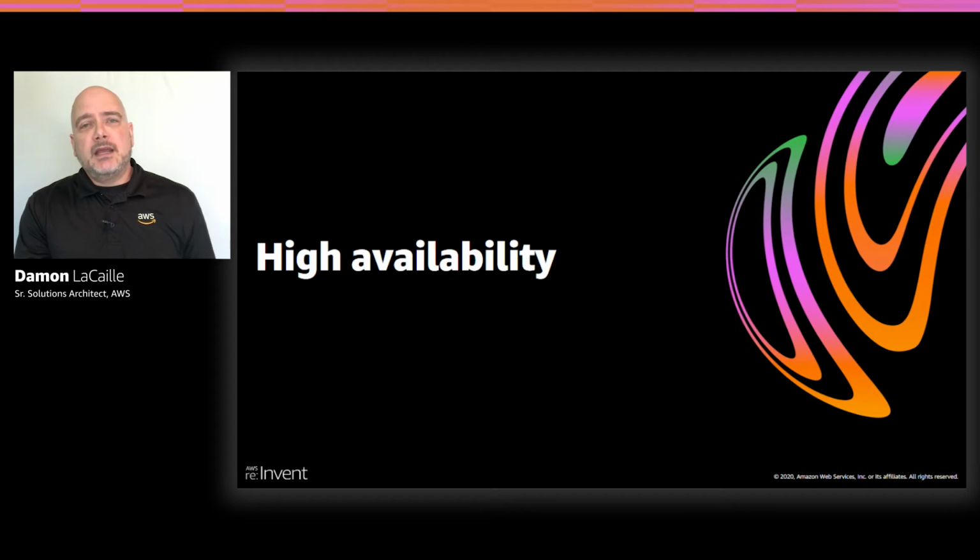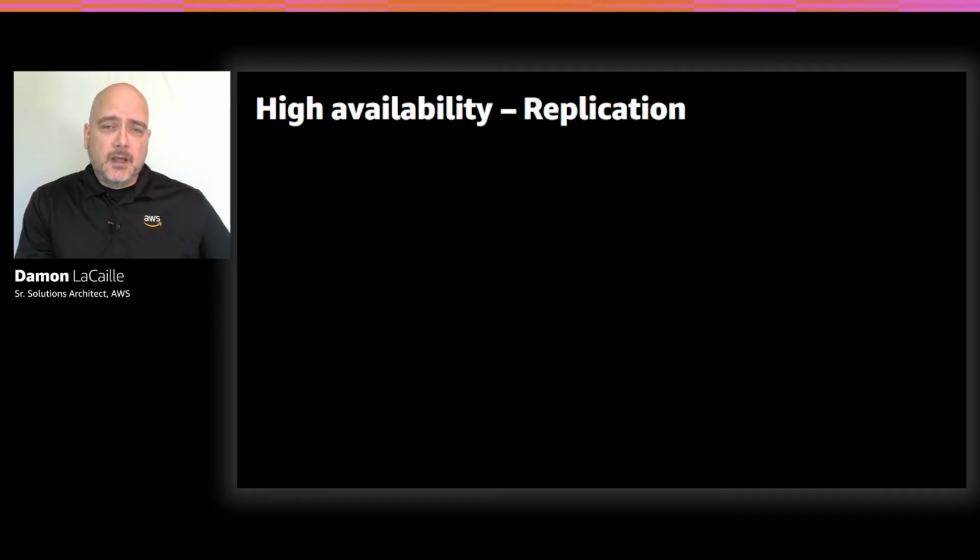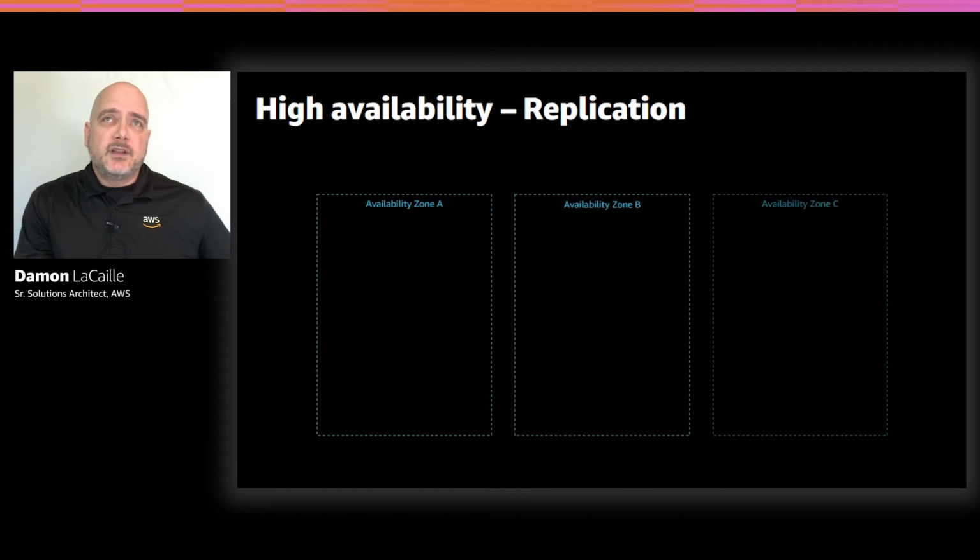I say it's related because Redis actually relies on replication to provide that high availability. So high availability is provided specifically through Redis replication built in. If a primary node fails, a read replica node is going to be promoted as the new primary. And how that happens is what we're going to be talking about here.